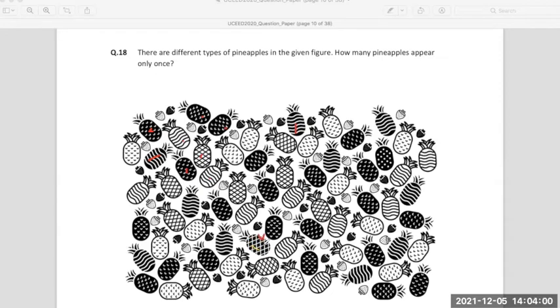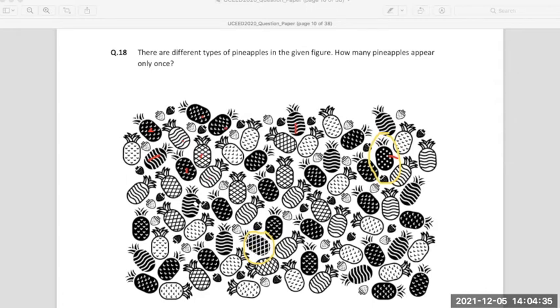Somebody has marked here. Thank you so much. And another typology is also this one, which is not seen. Just mark it with another color. This typology and this type, these two are the only types which are actually not seen anywhere. We are talking about pineapples, not strawberries yet. These two are the only typologies which do not have any sort of repetition.